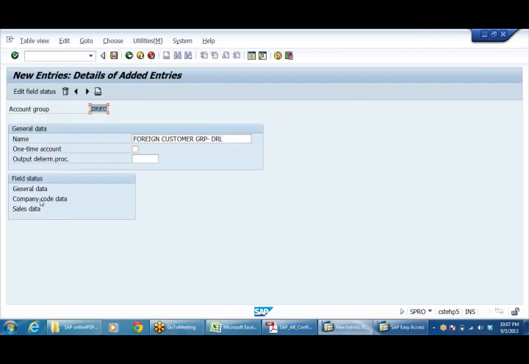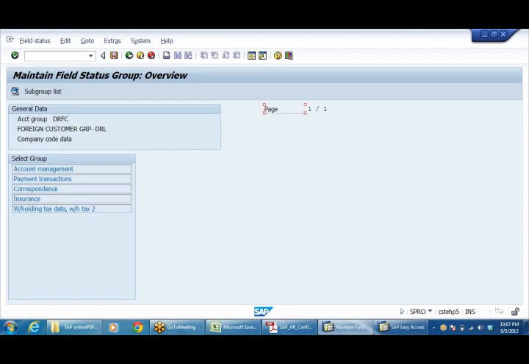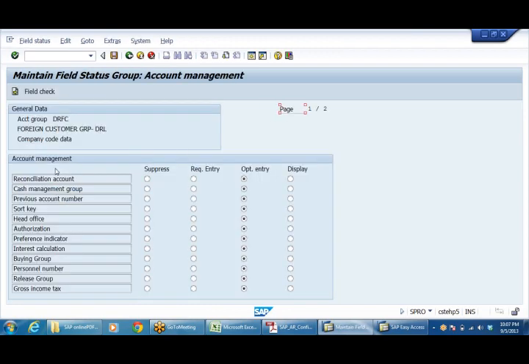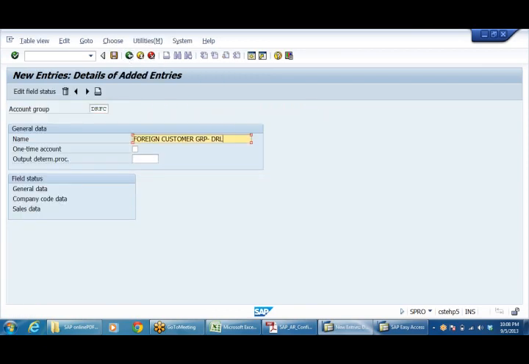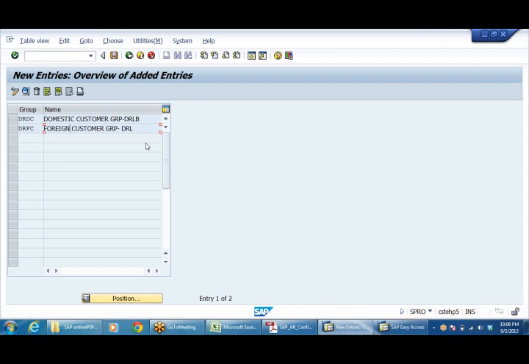Come back, the general company code data, account management, required entry, because so many fields are there. Don't make all the fields required entry because it is difficult for us at the time of creation. Foreign customer group. Come back. Two customer groups we have created.